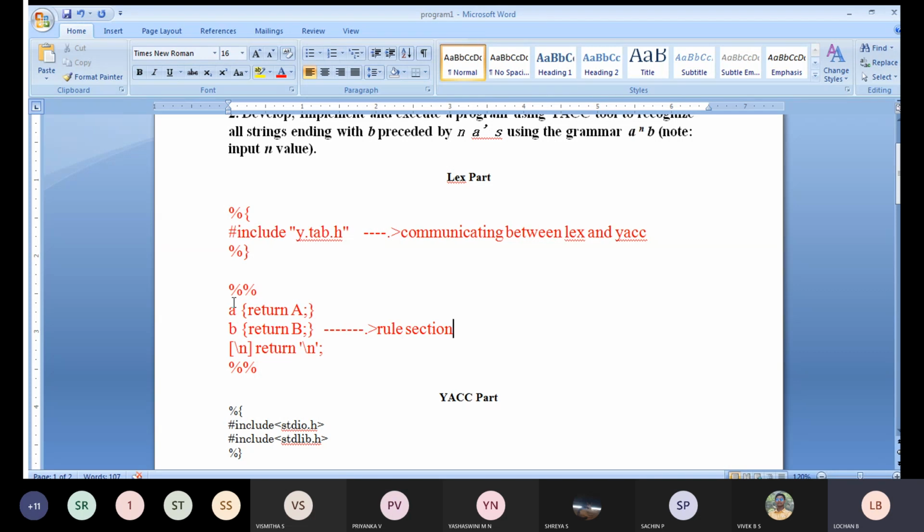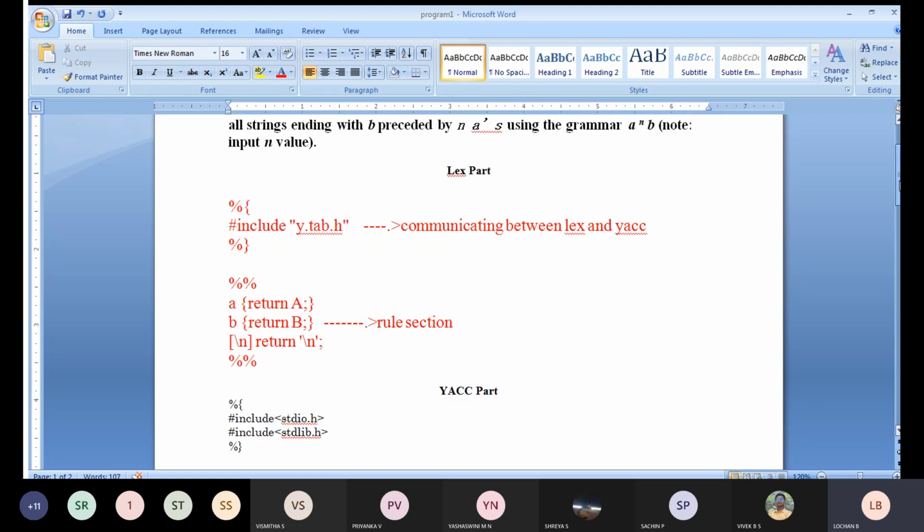So this completes your Lex part. Next I'll be moving to your Yacc part. If you have any doubts with respect to Lex, you can ask me, or shall I move to the Yacc part? Understood? Shall I move to the Yacc part?